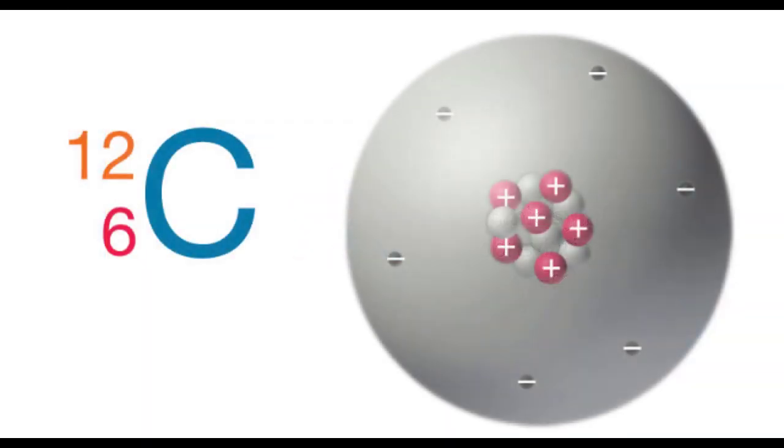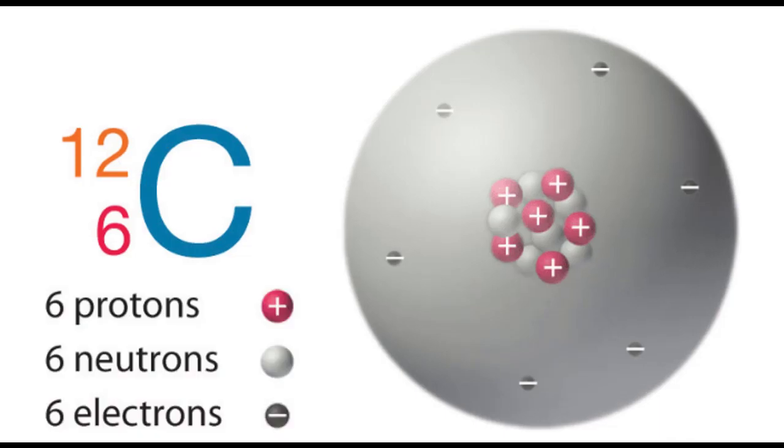Take, for example, the carbon atom. How many neutrons does it have? So we know that it has 6 protons from the atomic number, and we know that the nucleus has 12 particles total. So that must leave us with 6 neutrons. And since we have the 6 protons, we have 6 electrons around the nucleus.